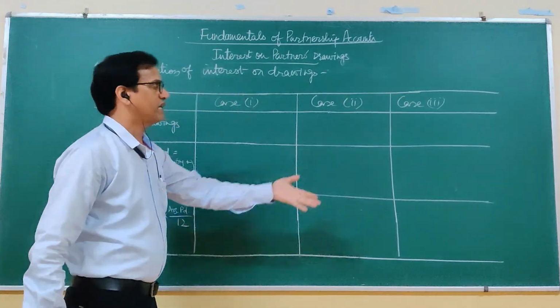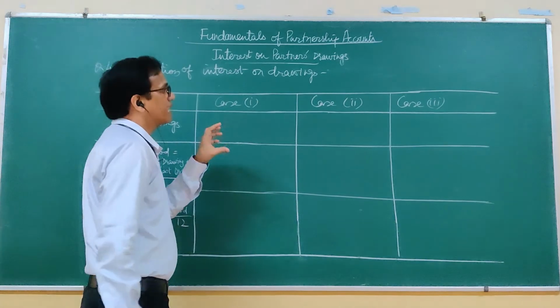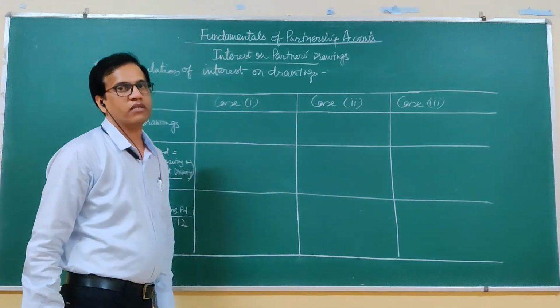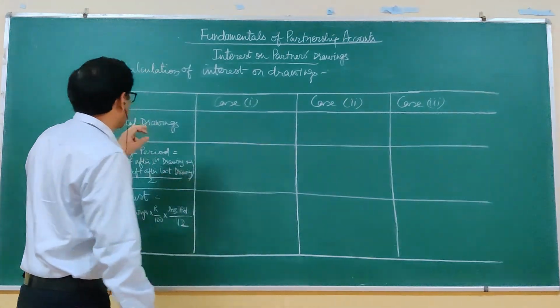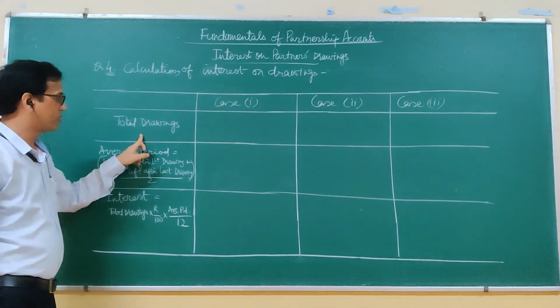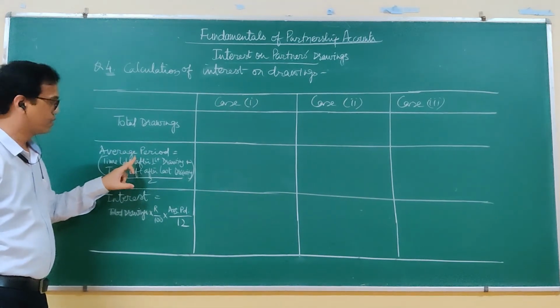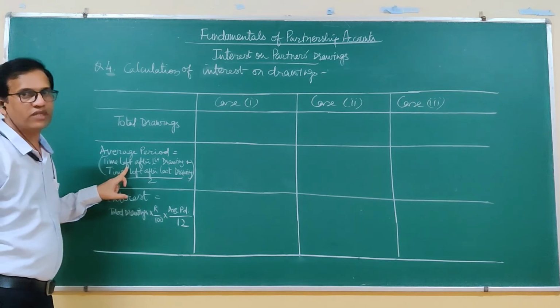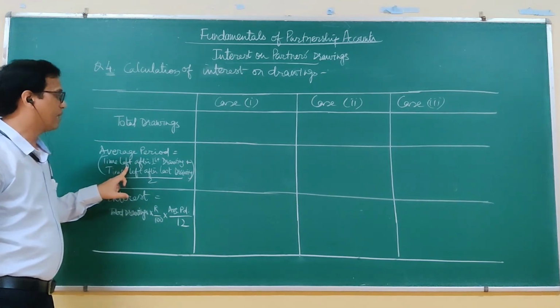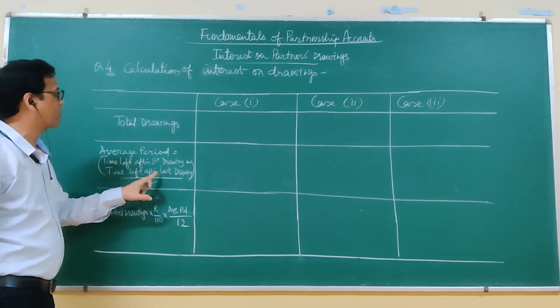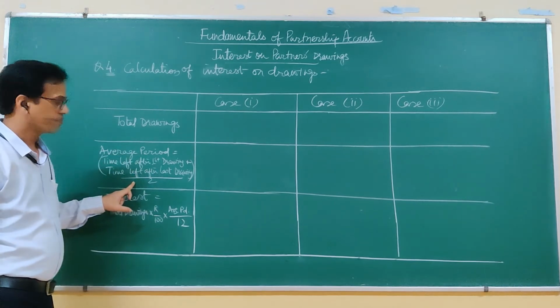So I have prepared a table here. We can calculate it at one place with the help of this table. We require total drawings and the average period. The formula we have already discussed: time left after first drawing plus time left after last drawing upon 2.